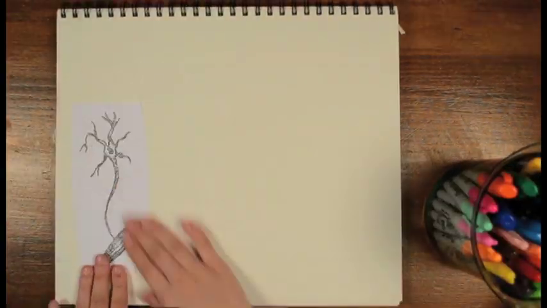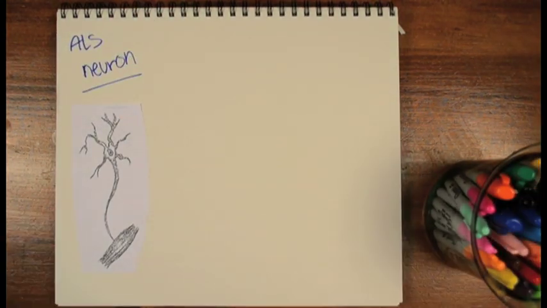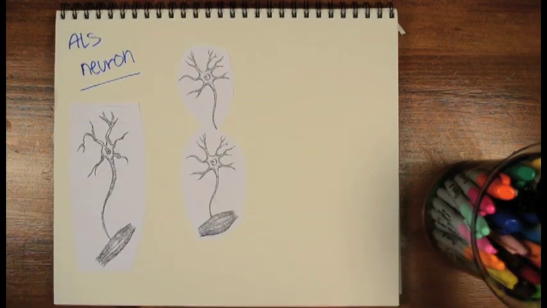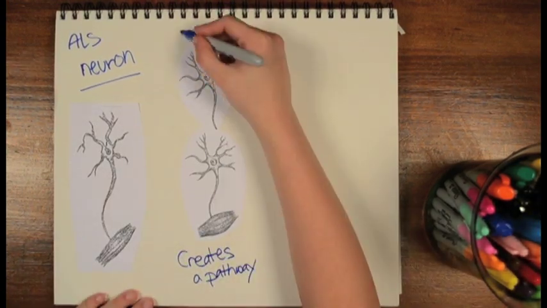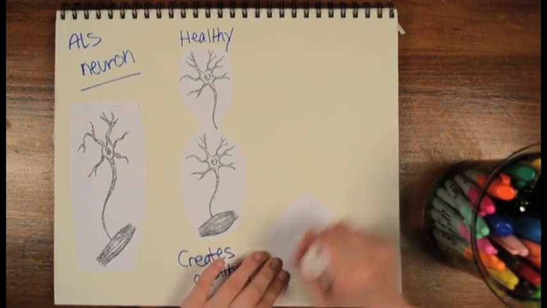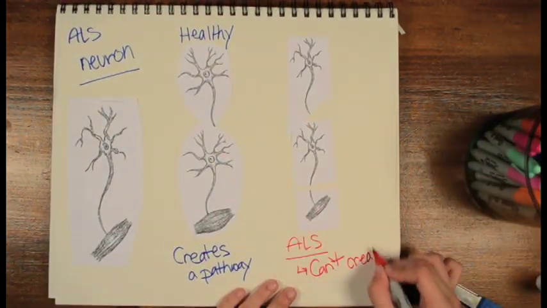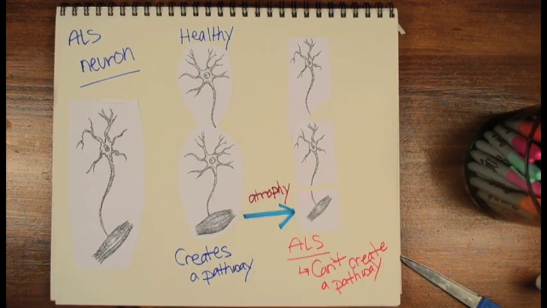ALS causes motor neurons to degenerate or even die. Normal motor neurons are able to send impulses down an information pathway and tell your muscles to move. This creates a healthy information line. ALS neurons are unable to do this, thus they can't create a pathway. This leads to muscle atrophy.